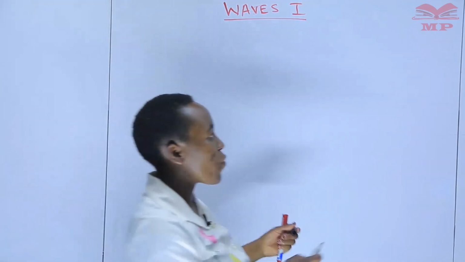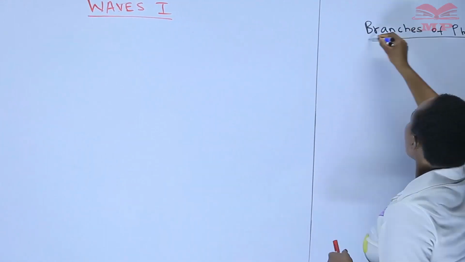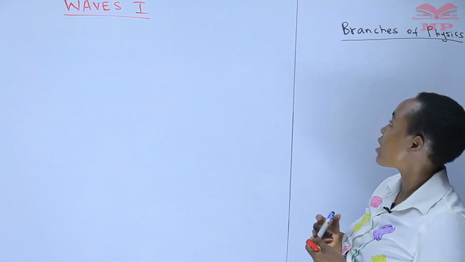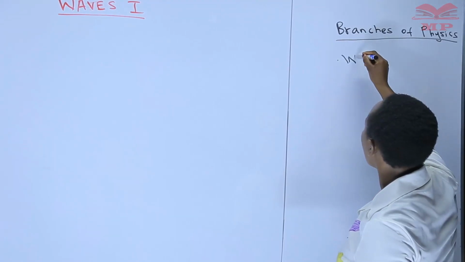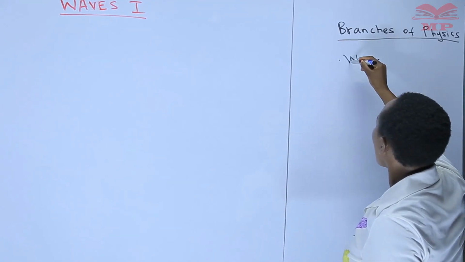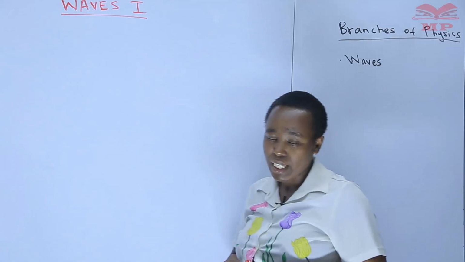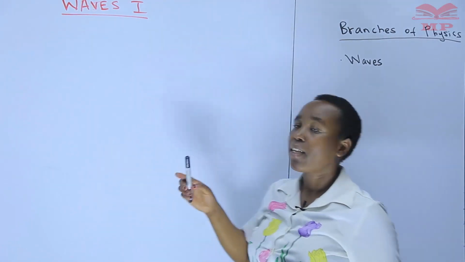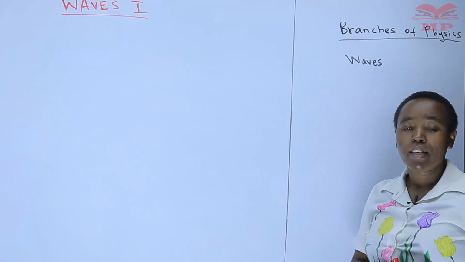One of the branches that we talk about in physics is what we called waves. Do you remember what's a wave? It's a branch of physics.